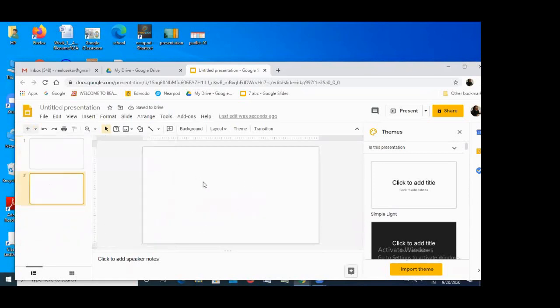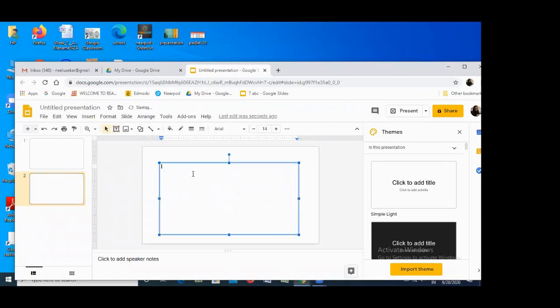So you take this blank slide and then you call this the text box. You can click on the text box and keep it here and you can just drag it, then you can insert whatever you like. So, welcome to the Google Slides presentation.